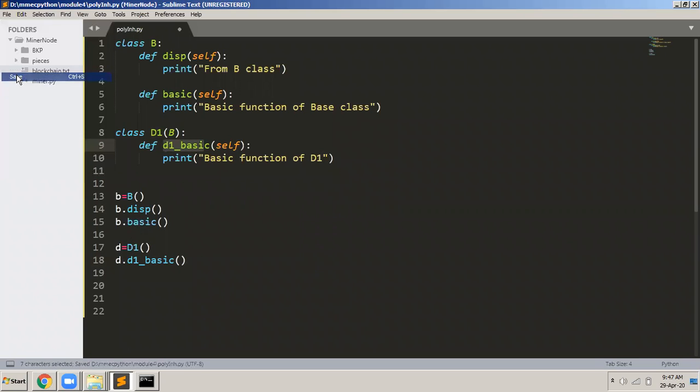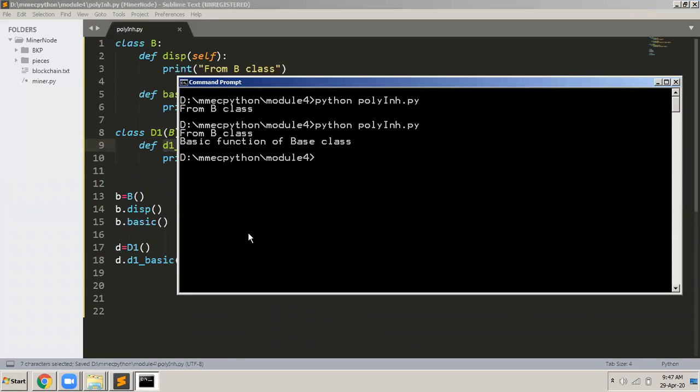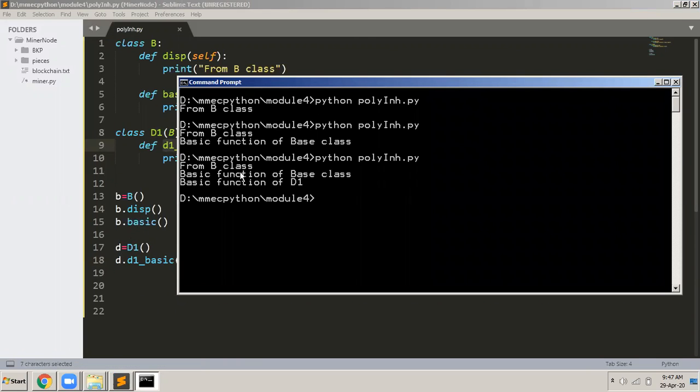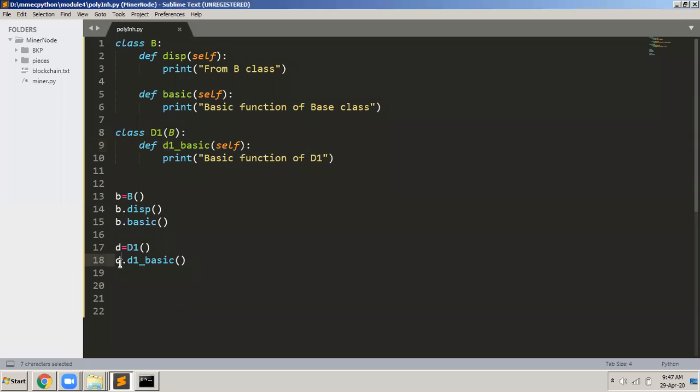I save this program. Now I go here, I execute the program. You can see from B class, which is because of b.disp, basic function of base class because of b.basic, basic function of D1 because of d.D1basic. So I am creating an object of B calling these two functions, creating an object of D1 calling this function. Simple. Now see what I do.